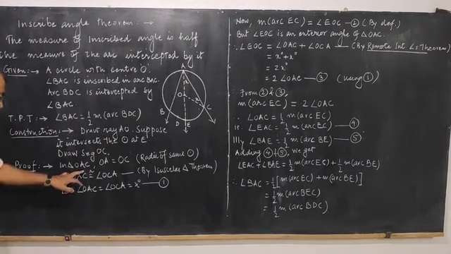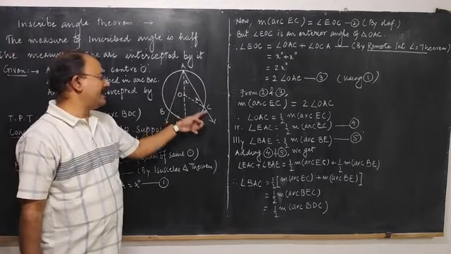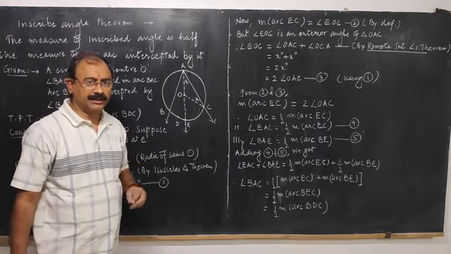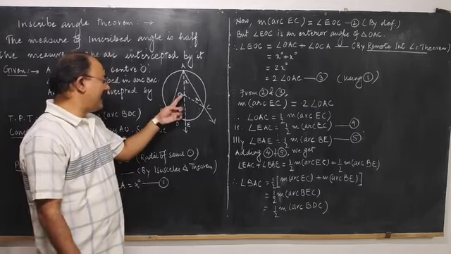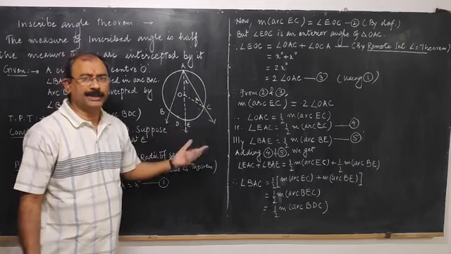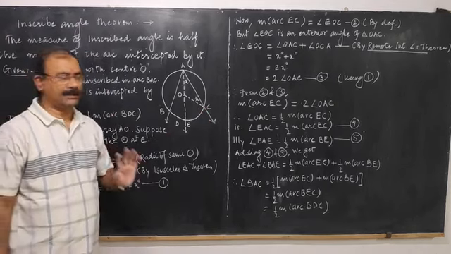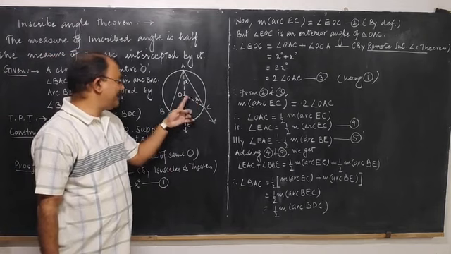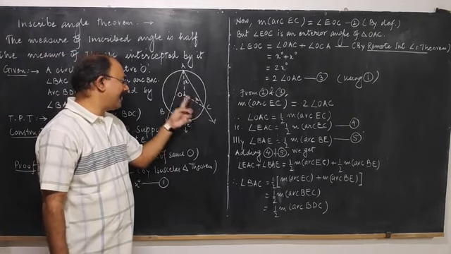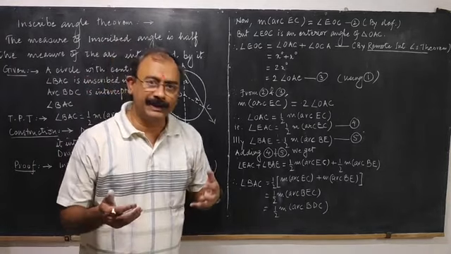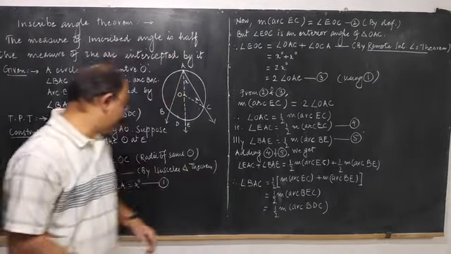In triangle OAC, OA is equal to OC. That means the triangle is an isosceles triangle. Why are these two sides congruent? Because these are the radii of the same circle. Therefore, the base angles, that means angle OAC and angle OCA, will be congruent to each other, because these are the base angles of an isosceles triangle.